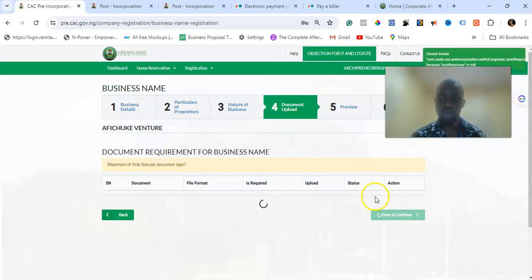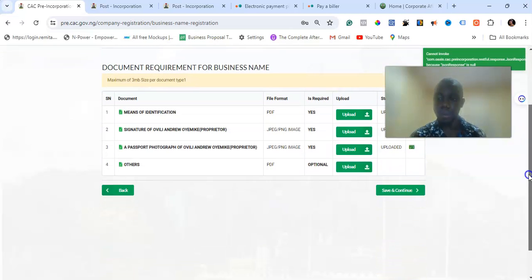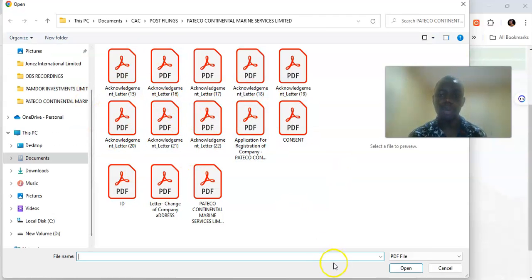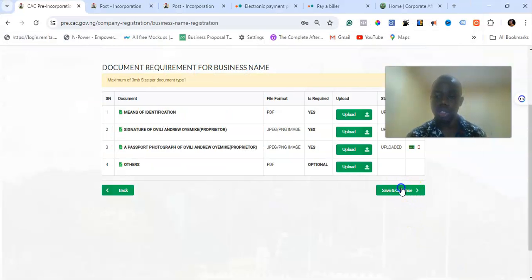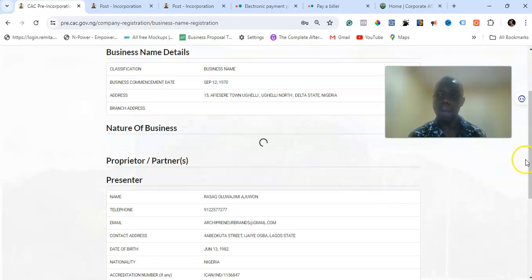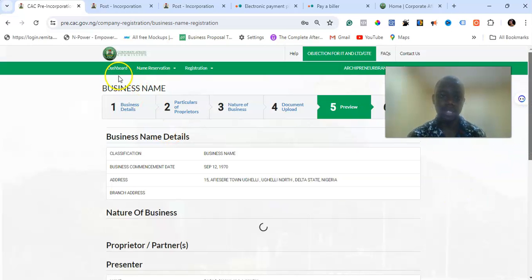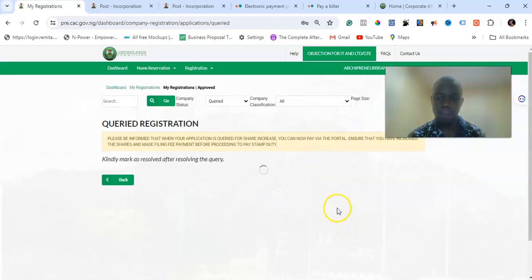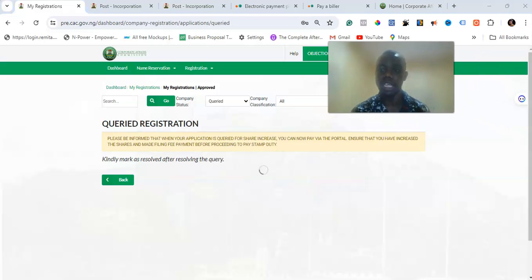When you go to document upload, you will see all the documents, and you will see that this place is always vacant. So you just come to this portion and upload the receipt of the payment. Once you upload the receipt, you click on save and continue, and go and mark the query as resolved. Then it means that you have successfully resolved this particular query. I believe you understand what I'm trying to say, right?